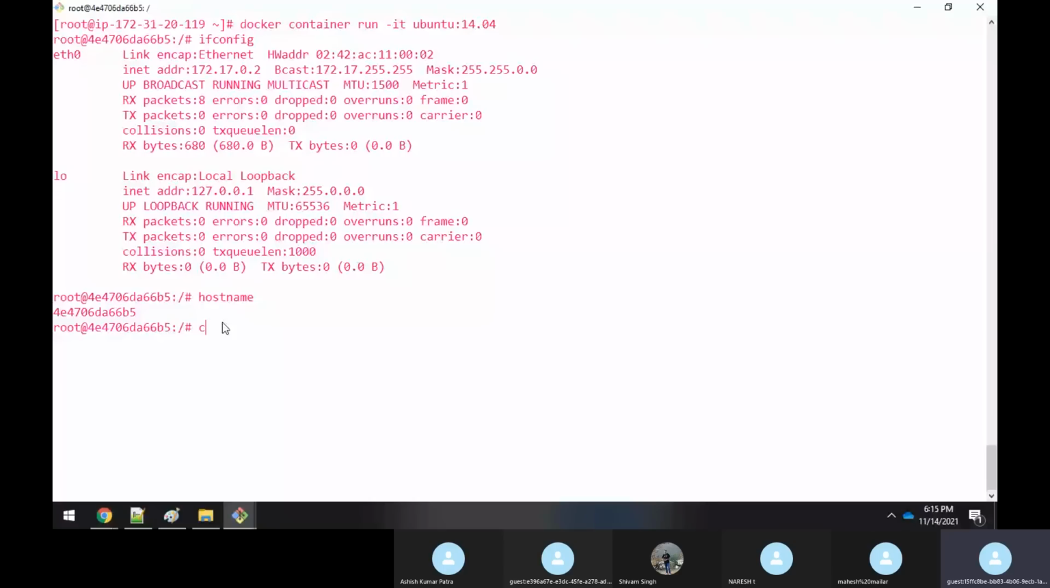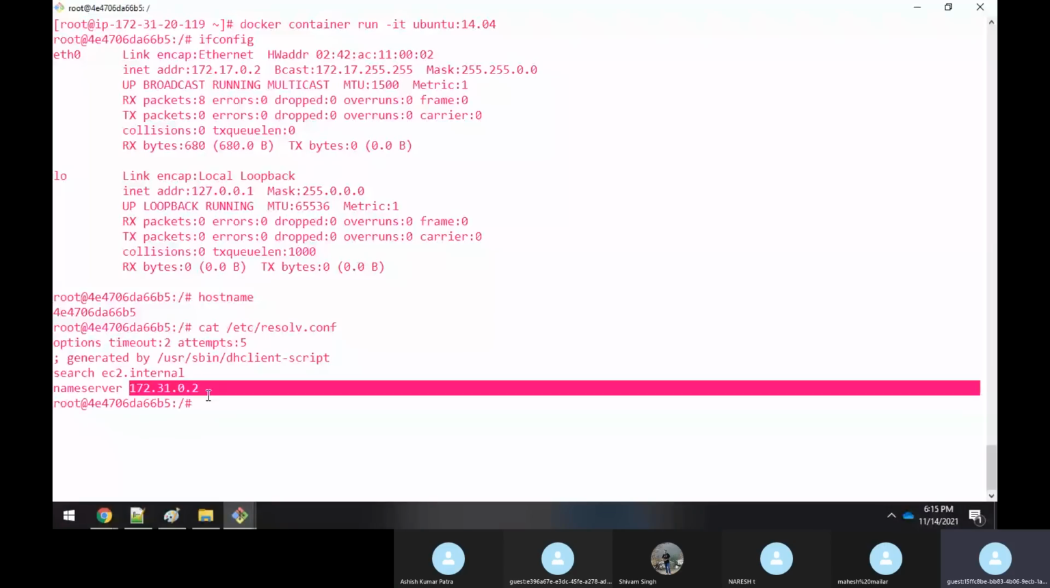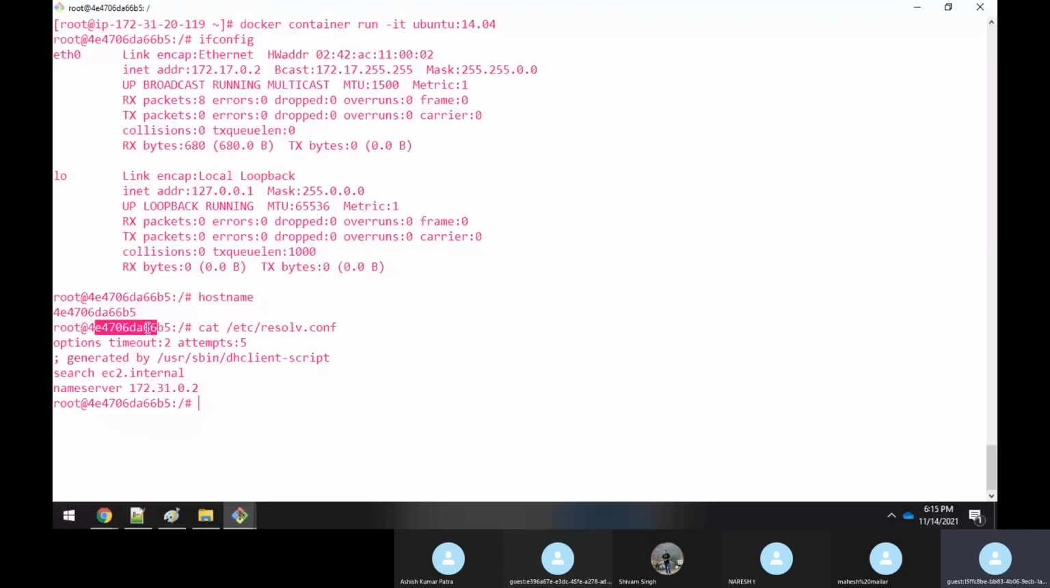Now you say that, Rajesh, I want to create my own container, but I should not get some default name. I should get my own hostname. And I should also have a DNS of, say, google.com. For google.com, the DNS is 8.8.8.8. You know this, right? 8.8.8.8 is Google's DNS server IP address. So how can I do that?